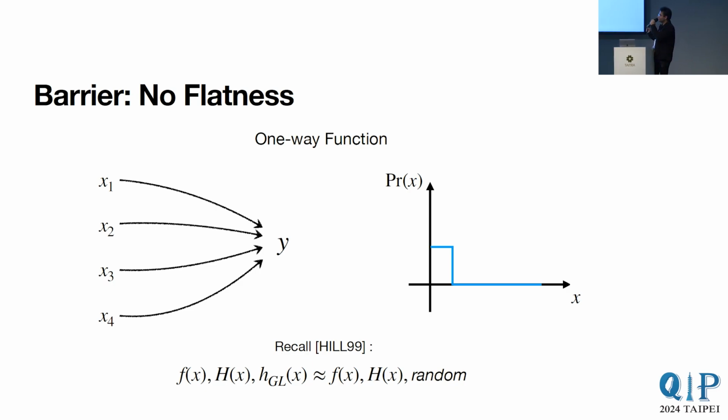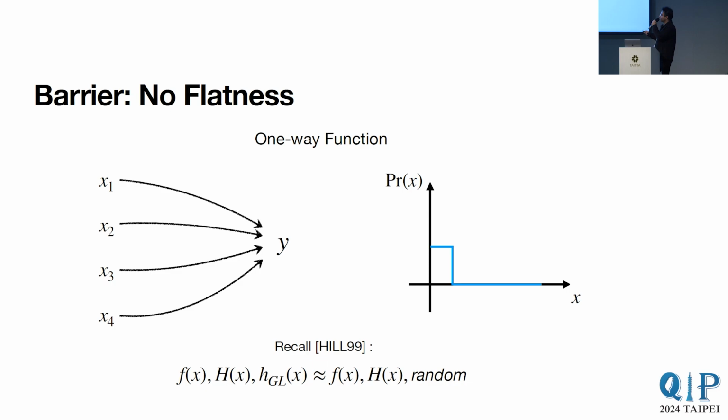functions. In the case of one-way functions specifically, let us consider some keys x1, x2, x3, x4 that all happen to map to the same value y under this one-way function. So f of x1 equals f of x2 equals f of x3 equals y. Now, when this key is sampled uniformly at random, what is the pre-image distribution, or the distribution on keys induced conditioned on the output being y? So we sample a key and the output is y. What was the distribution induced on pre-images? If the output is y, then each of these pre-images is equally likely to have been sampled.